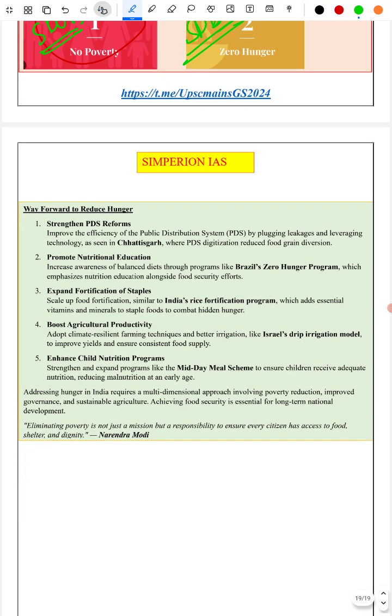The next topic is the way forward to reduce hunger. What are the steps India can take to reduce hunger? And we have also given a few examples. Say, strengthen PDS. Chhattisgarh has one of the best PDS. Promote nutritional education. We are given Brazil's example, Brazil's zero hunger example. Expand fortification. India is going in the direction of fortification of foods, increasing the micronutrients, etc.